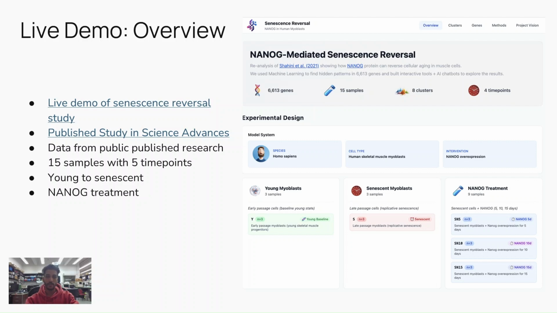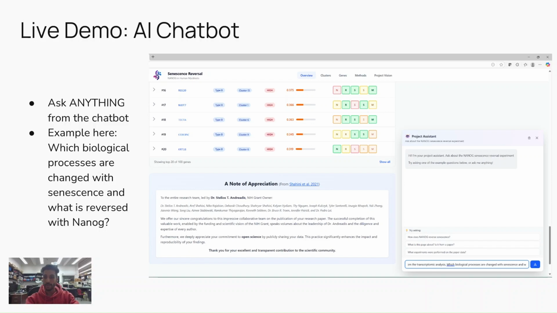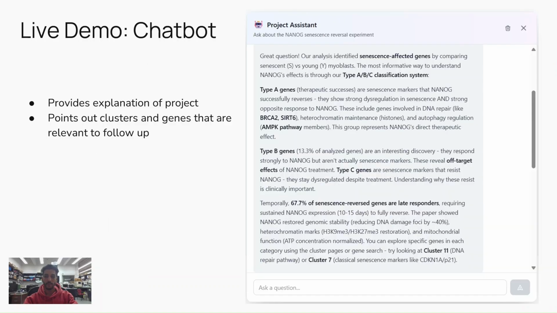On this page, we have the type of the project, which has 15 samples with different time points, and it includes young and senescent cells and also NANOG treatment or partial reprogramming. Kevin has made this amazing chatbot on the overview page, and you can ask anything from the chatbot. The example here is: which biological processes are changed with senescence and what is reversed with NANOG? AI suggests cluster 7, which is senescence markers like CDKN1A or P21.